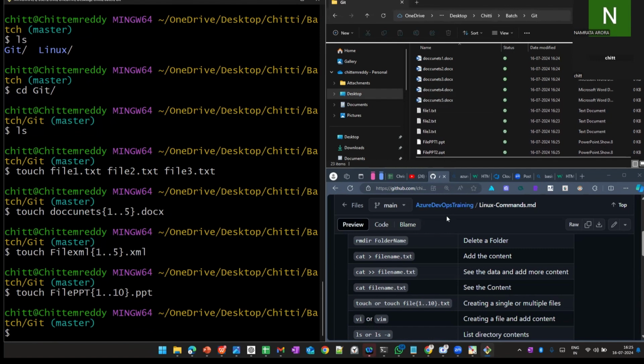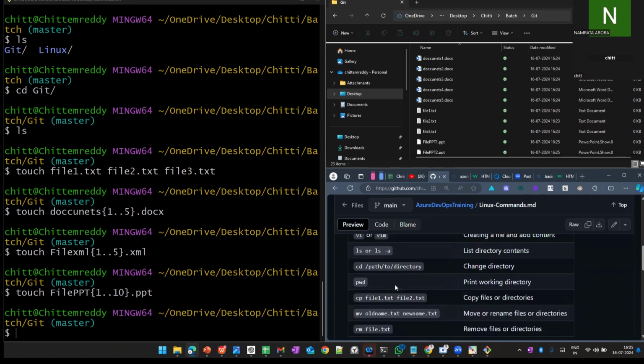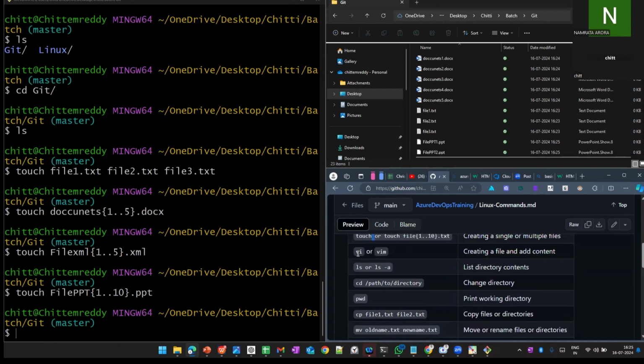Okay, so what did we learn today? We learned how we can create a folder, how we can add a folder, how we can create a file, and how we can add content in the file. In between, using the touch command, how we can create many files. We have done it. So I have created plenty of files, but how can I remove them?